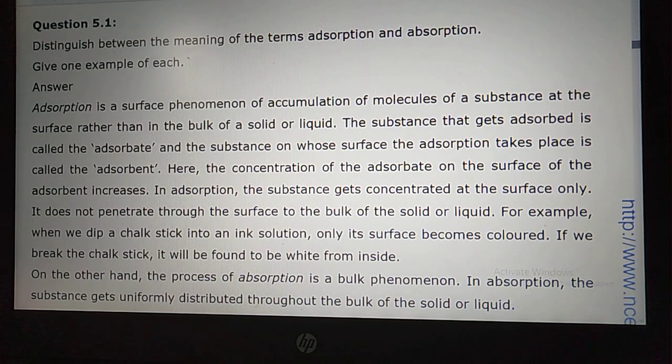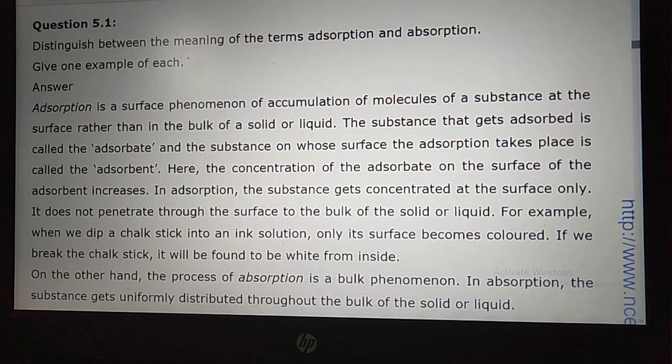Dear student, that I already explained in the lecture. Adsorption is the surface phenomenon, while absorption is the bulk phenomenon. Means in adsorption all the molecules will be adsorbed only on the surface. Like for example, if we are writing on the board with chalk, this is only adsorption.